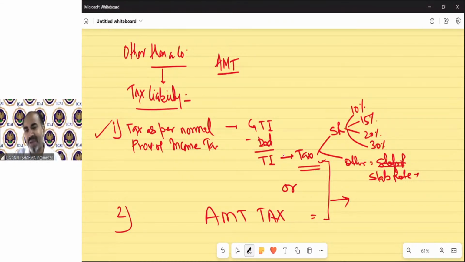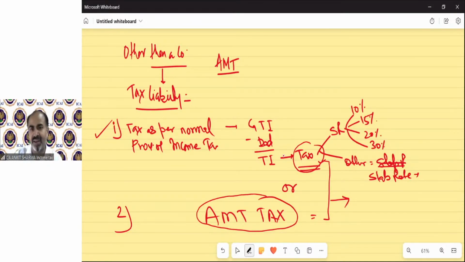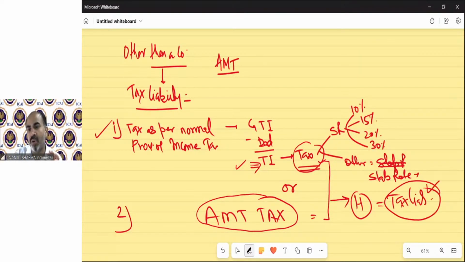So the correct tax liability needs to be calculated like this. You have to calculate your normal tax. Then you have to calculate your AMT tax. AMT tax calculation is very easy. Till TI, it will be the same. There is only one rate you need to apply. So do not worry. Do not take tension. Just relax. So we have to calculate our tax as per normal provision. Then we have to calculate AMT tax. And whichever is higher will be your tax liability. That will be your answer.